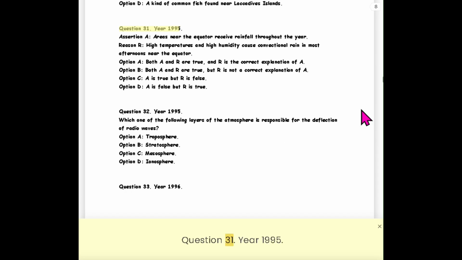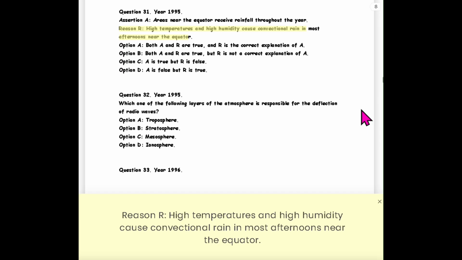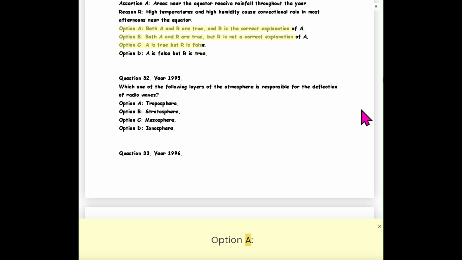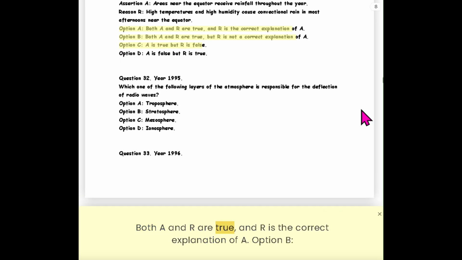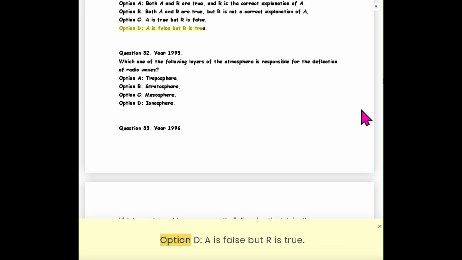Question 31. Year 1995. Assertion A: Areas near the equator receive rainfall throughout the year. Reason R: High temperatures and high humidity cause convectional rain in most afternoons near the equator. Option A. Both A and R are true, and R is the correct explanation of A. Option B. Both A and R are true, but R is not a correct explanation of A. Option C. A is true, but R is false. Option D. A is false, but R is true.